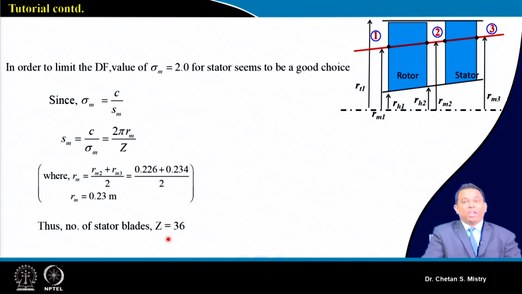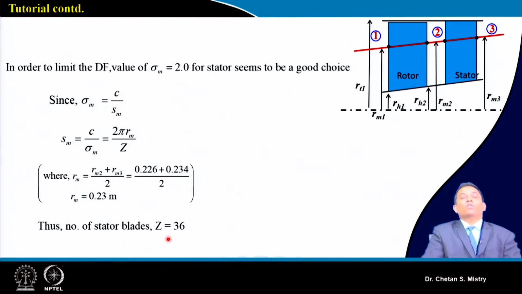So many times, as we have discussed earlier, mechanical engineers will insist on having fewer blades. Again, fewer blades versus more blades is a hot discussion in the design.